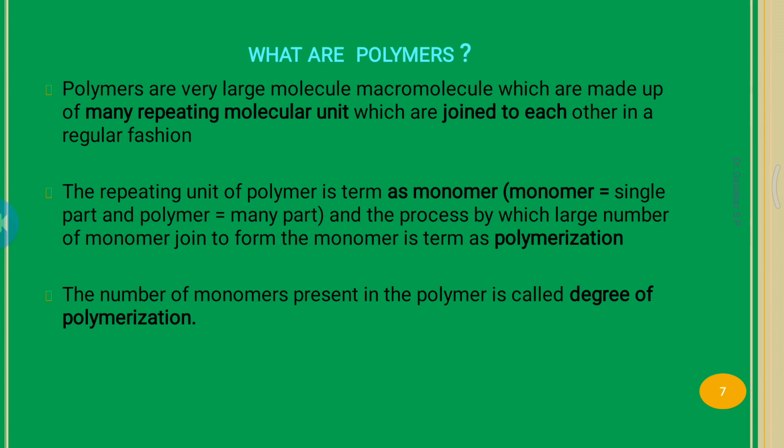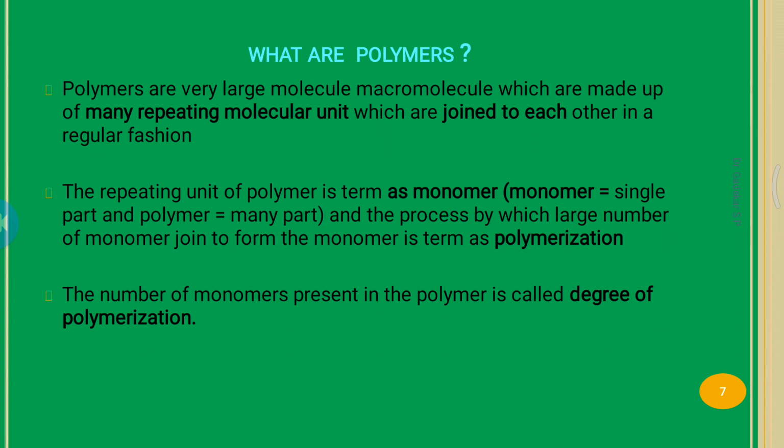The repeating unit of a polymer is termed a monomer. A monomer is a single part and a polymer is many repeating parts.